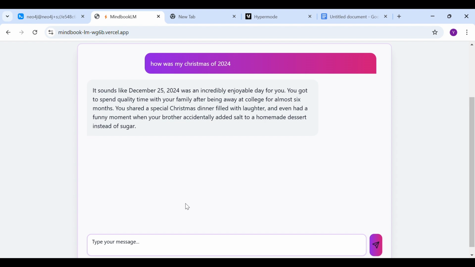But let's say I could ask the exact same thing after 10 years, and I could ask about how was my Christmas of 2024, and possibly by that time I would have completely forgotten about it. And MindbookLM will be the one where I could just recall that information. And the next would be how was my day today,